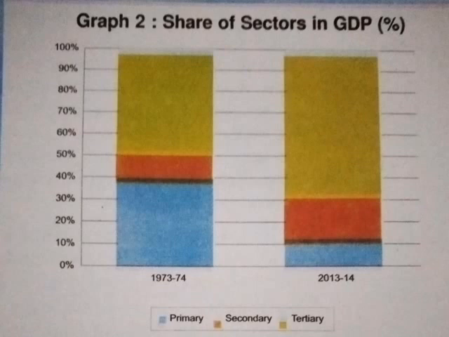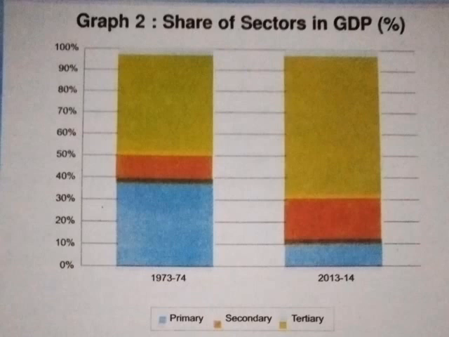The first graph, 1973-74, shows that the primary sector in India contributes about 40% of GDP towards the country's economy, and the secondary sector contributes 10% of income, and 40% of income, shown in green color, comes from the tertiary sector.